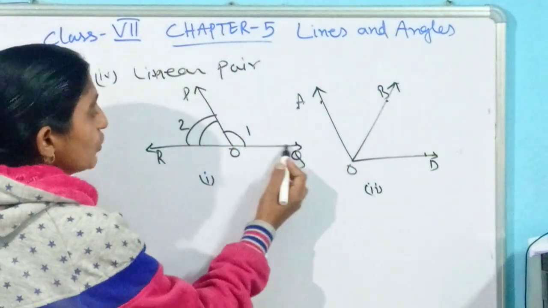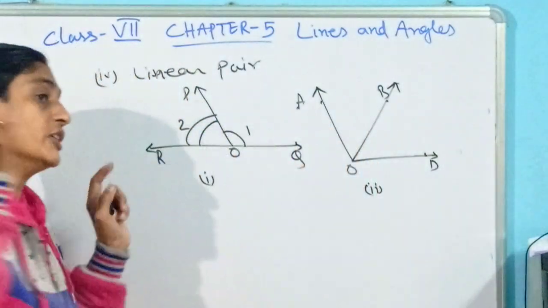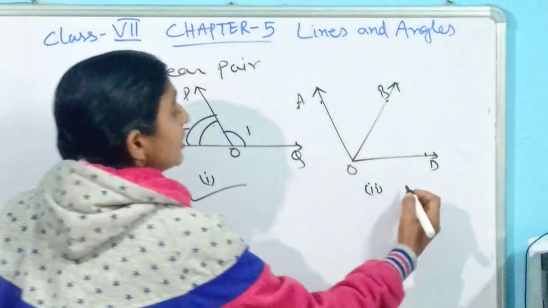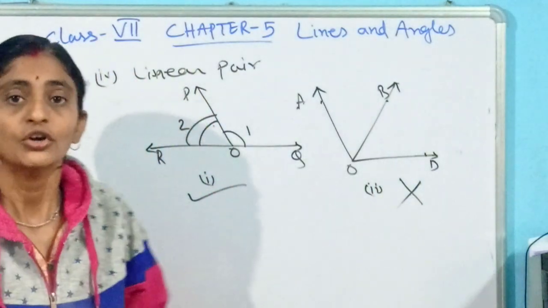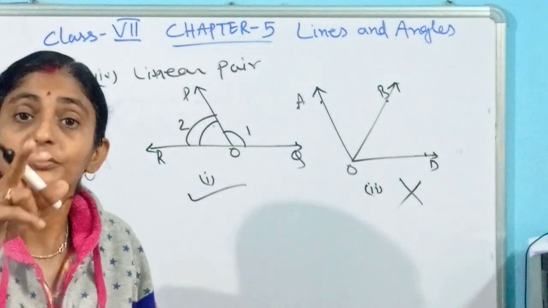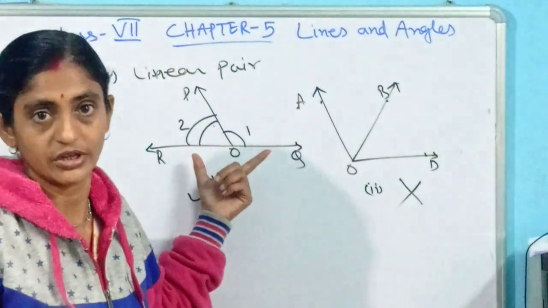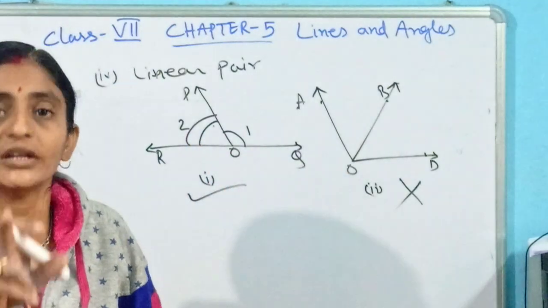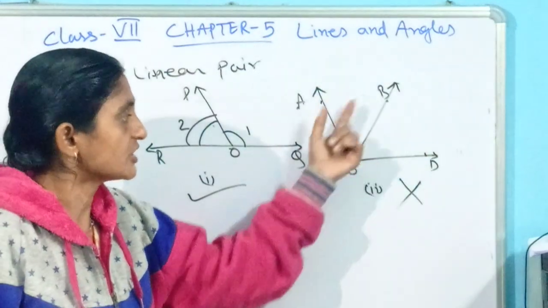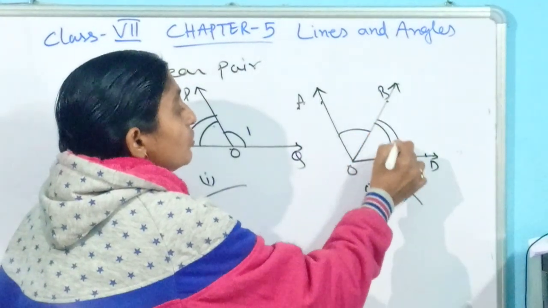Here OR and OQ have extended in different directions. Here OD and OA are also extended in different directions. But in the first case, this is a linear pair, but this one is not a linear pair. Why not? For that, there is another condition: the sum of these two adjacent angles should always be 180 degrees. Here, observing this diagram, the sum of these two angles cannot be 180 degrees.